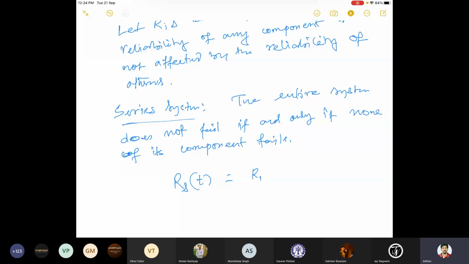So I can write the product of R_i(t), i equal to 1 to k. This is the reliability. So if you know the reliability function of each subsystem, or of each component, then the product of these will be the reliability function for the entire system.